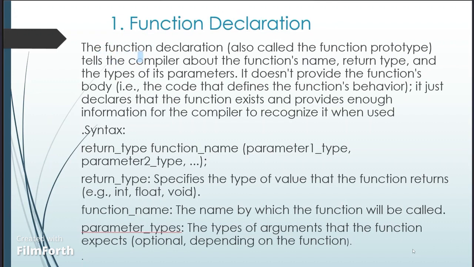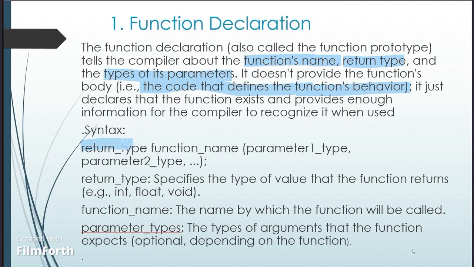The function declaration, also called the function prototype, tells the compiler about the function's name, return type, and the types of its parameters. It does not provide the function's body, that is, the code that defines the function's behavior. It just declares that the function exists and provides enough information for the compiler to recognize it when used.